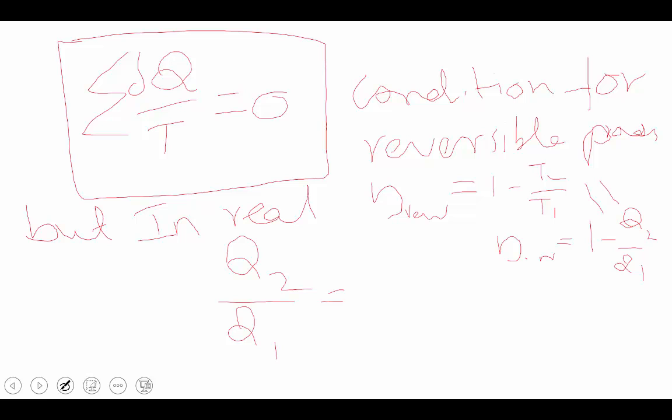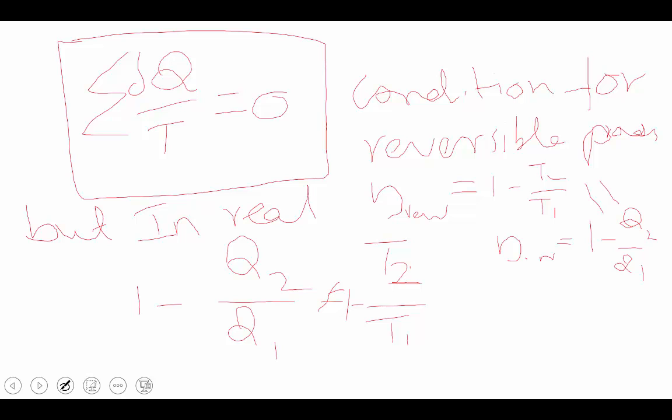But in an irreversible engine, Q2 by Q1 is not equal to T2 by T1, which means 1 minus Q2 by Q1 is not equal to 1 minus T2 by T1.